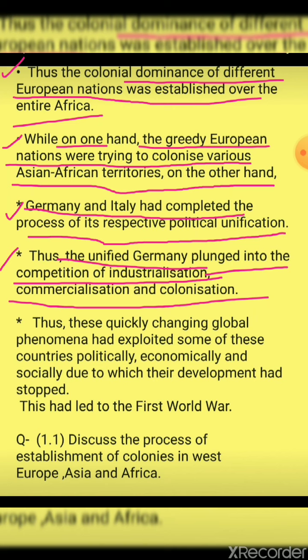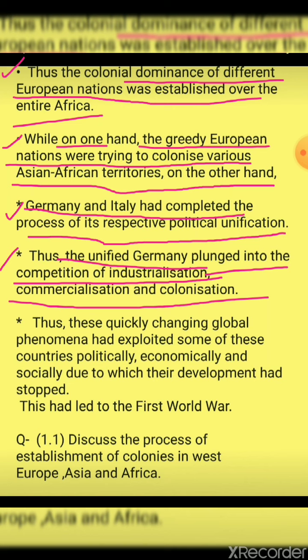First, Germany was only into one process, that is of achieving or conquering the different territories. But slowly when they came to know that more advantages could be taken from the different countries of Africa, what they started doing was industrialization, which means they started establishing industries.